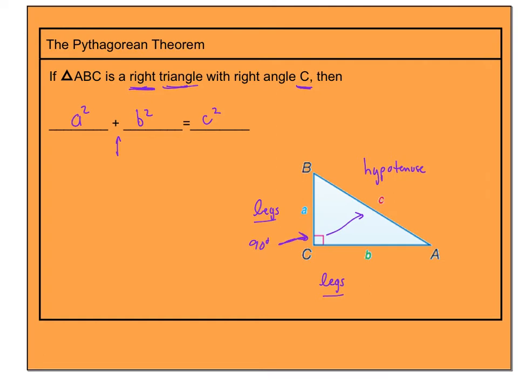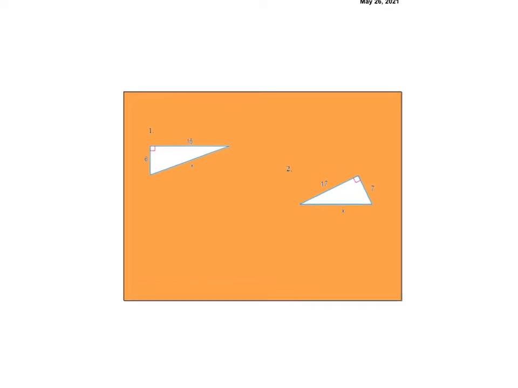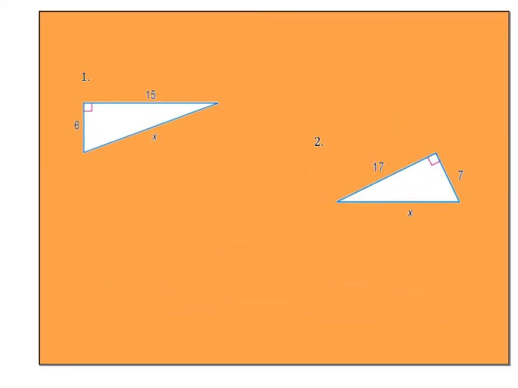Now let's start looking at what we're dealing with. If I look at number 1, 6 is a leg, 15 is a leg, x is my hypotenuse. I'll shorten that to HYP for hypotenuse. So this would be 6 squared plus 15 squared equals x squared.